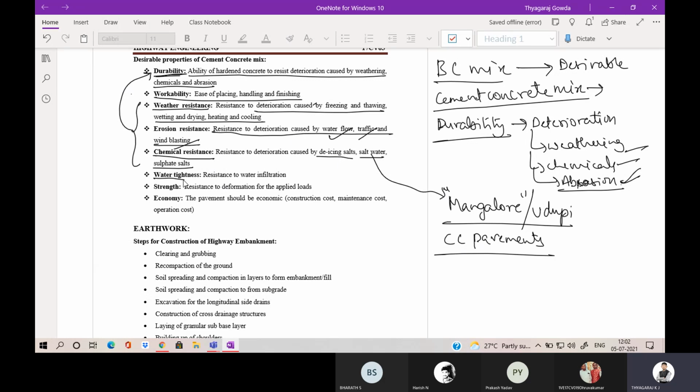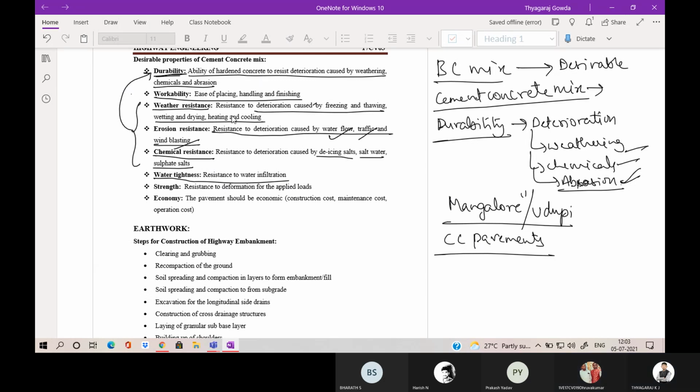Then water tightness, resistance to water infiltration. As we all know, the cement concrete pavement, is it having any pores or is it a solid block? You can unmute yourself and answer. Is it a solid block or is it having any hollow portion or any voids in the mix?